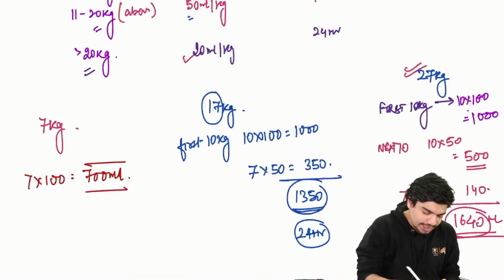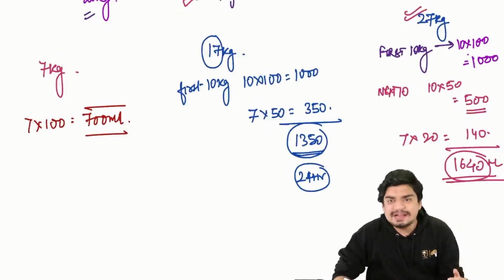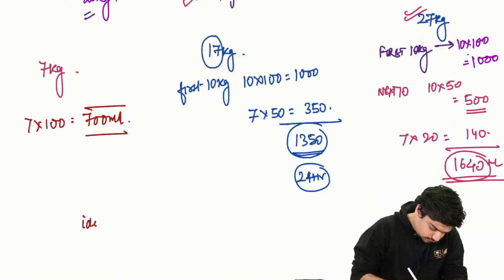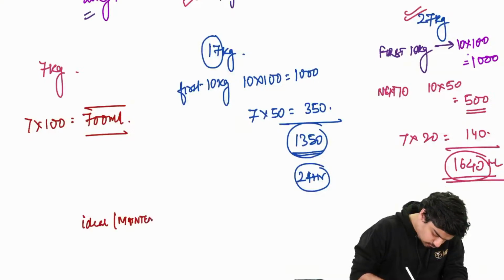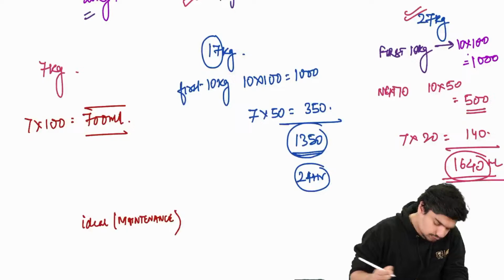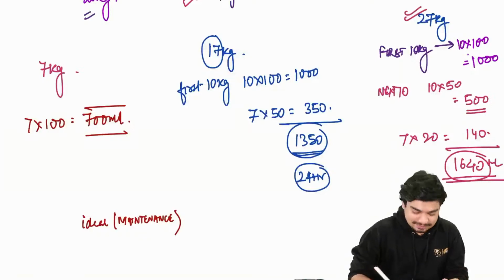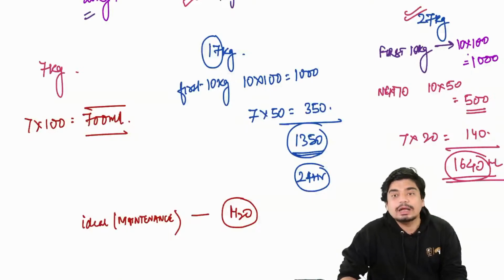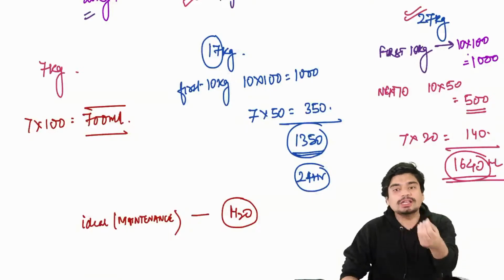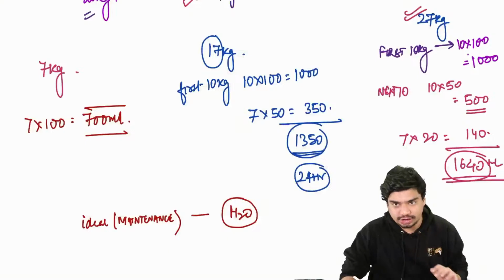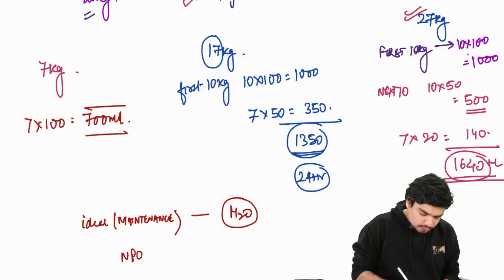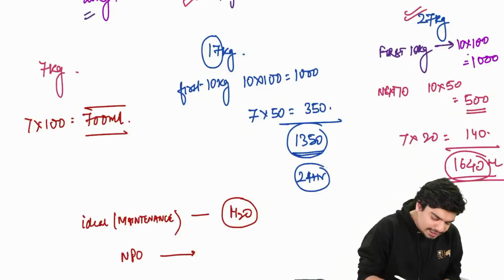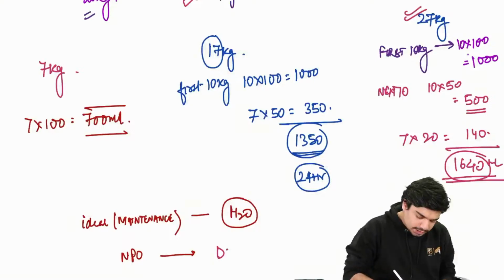Okay. All right. What is the ideal maintenance fluid? Water. It is your water. In case the child is NPO, you're not giving orally, for example, he's scheduled for a surgery, then the ideal maintenance fluid is DNS.